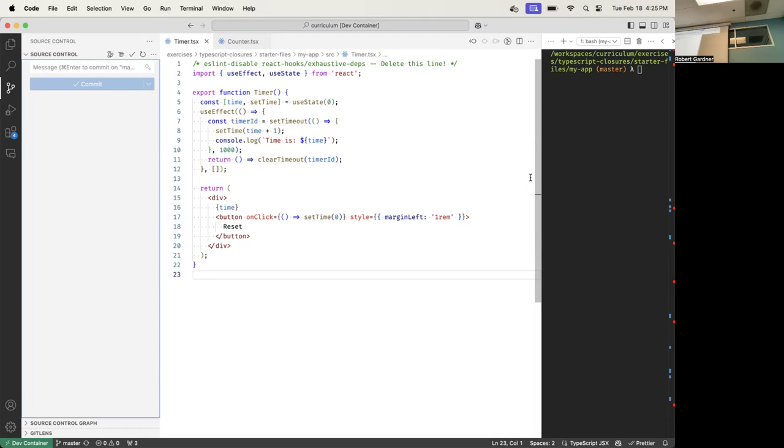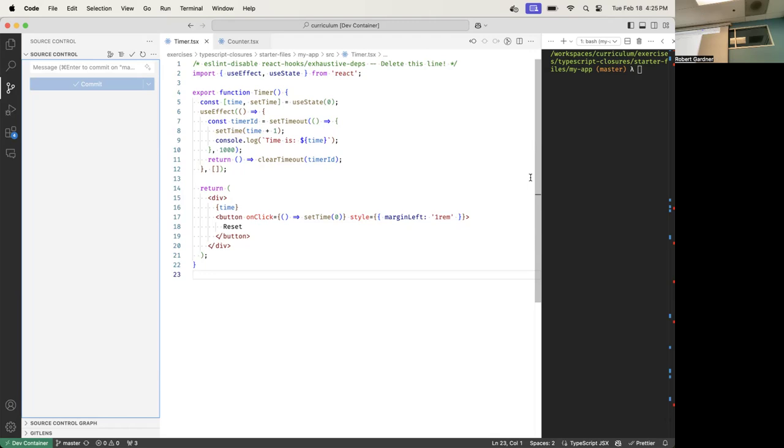Can I ask a question? We have two arrow functions on line 17. The setTime is inside another function, which is the timer function. That same variable is referenced here and it's referenced here.